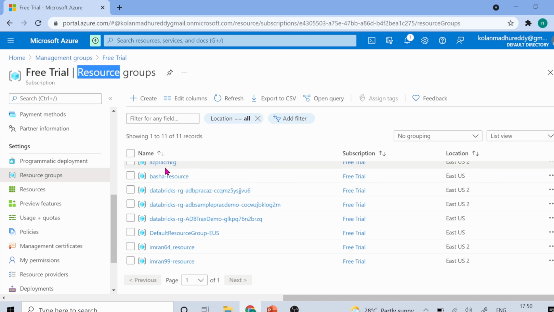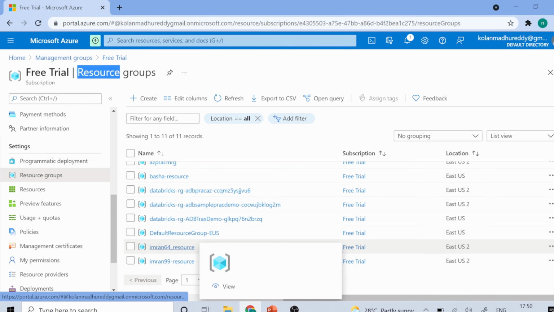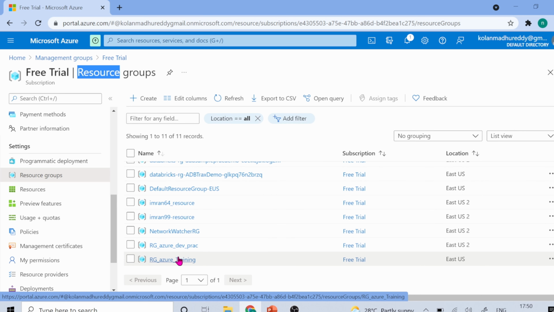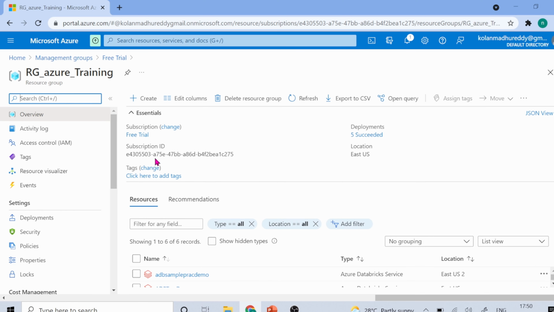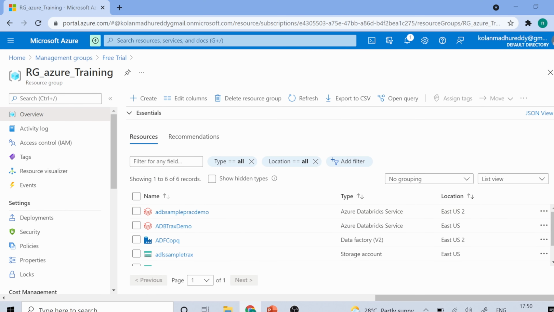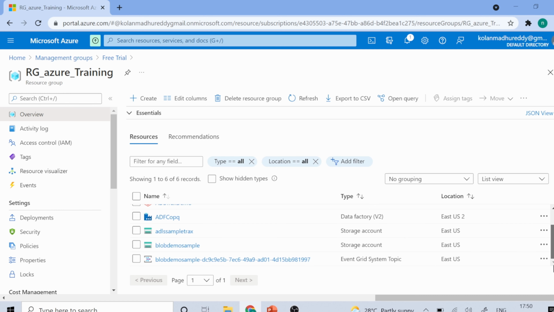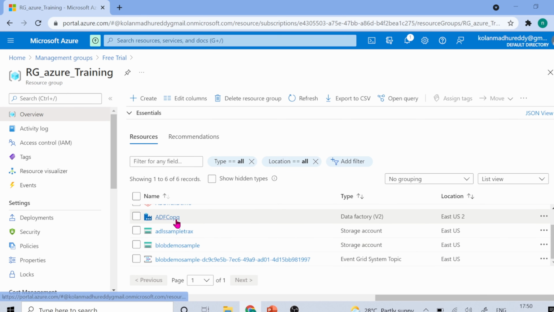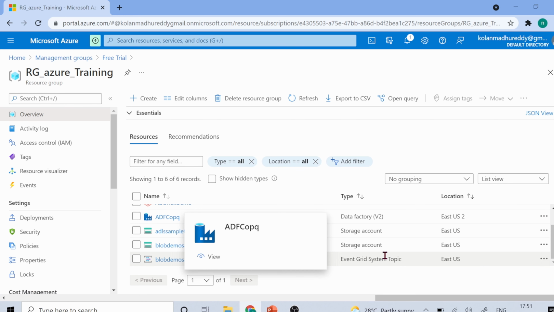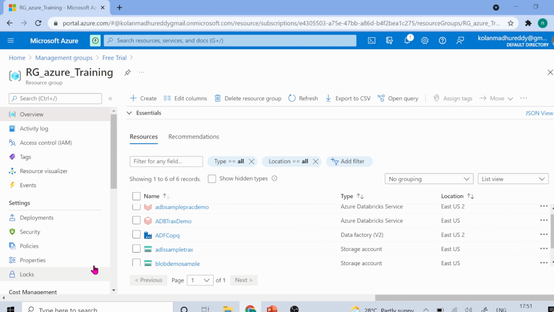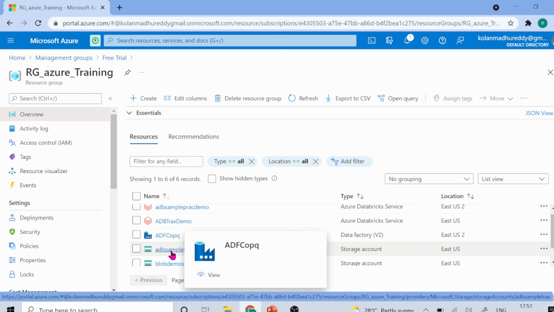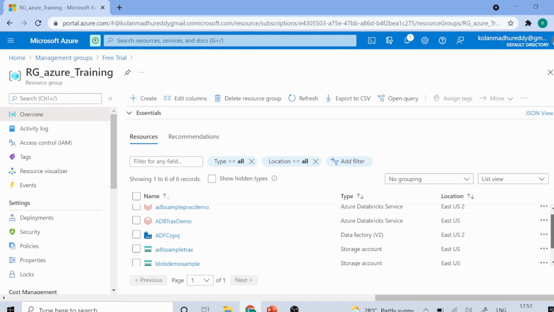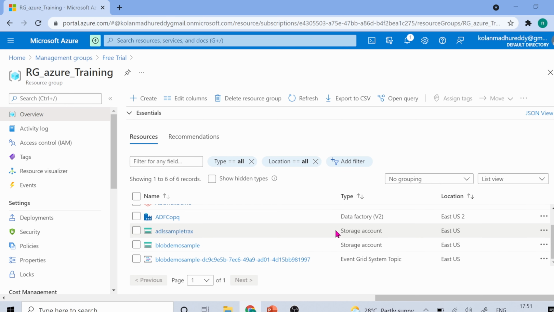Let me open a sample resource group. Let me minimize this. As you can see here, these are the different kinds of resources we have. Azure Data Factory is there. Databricks is there, this brick symbol. And this one, under type, is storage accounts. So these are the different storage accounts.